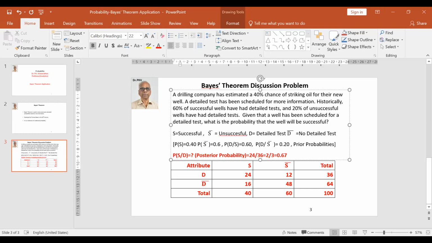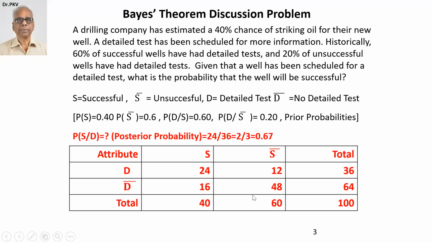Given D, which is 36, the conditional posterior probability of success is 24 by 36, which simplifies to 0.67. We notice this 0.67 is better than the original prior probability of 40%, and therefore it's prudent, at the prima facie level, to go ahead with the detailed test.